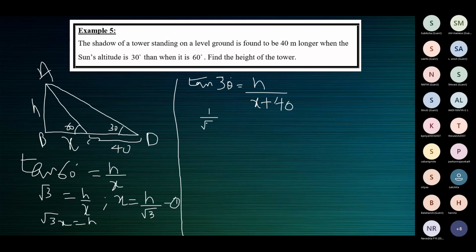By root 3, ma'am. Okay, 1 by root 3 is equal to h by x plus 40. Next step, Reshmika? Yes, ma'am. 1 by root 3 h. Let's cross multiply because we're trying to work ahead. So let's cross multiply. What will you get on cross multiplying? X is equal to root 3h minus 40, ma'am.